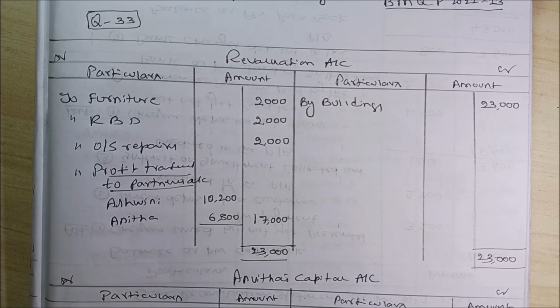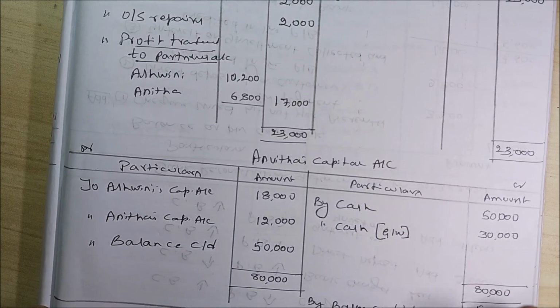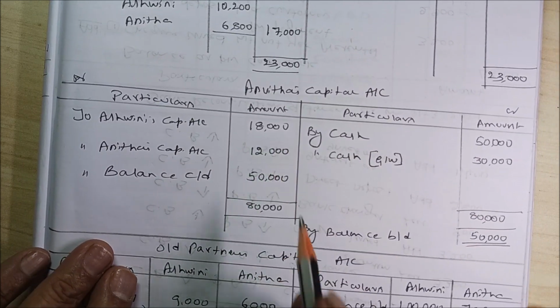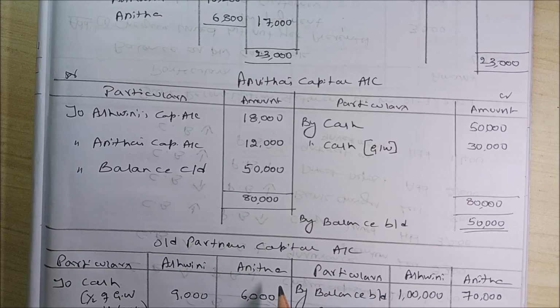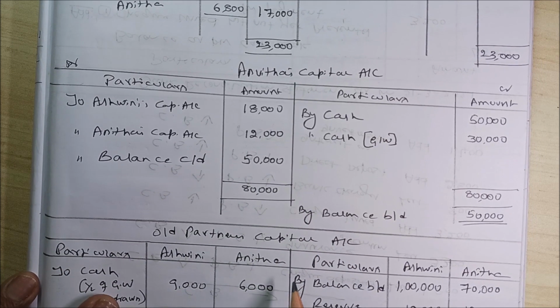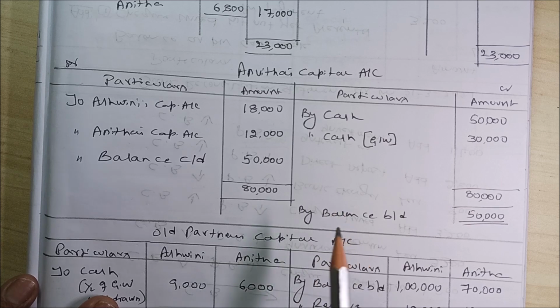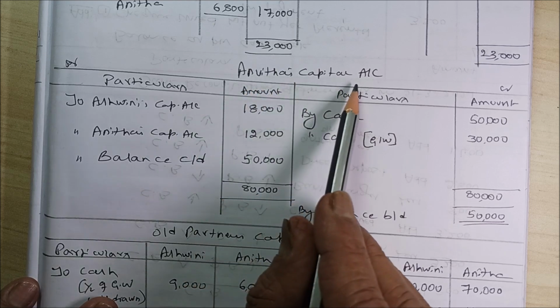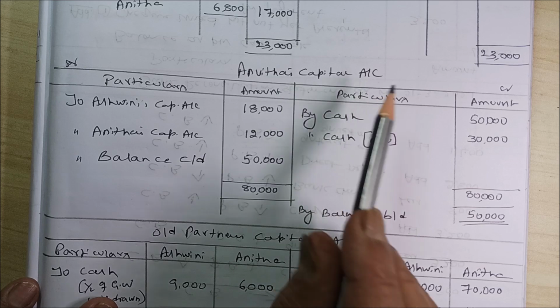It is finished. So students, remember, first you prepare the new partner's capital account, then you prepare the old partners' capital account, because it becomes easy. If you prepare all the partners' capital accounts under one head, then you will get confused. It is very difficult, especially at your age. For that sake, I have first prepared Anvita's, that is the new partner's capital account.